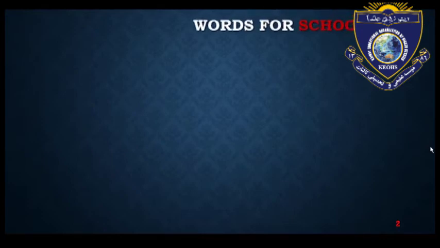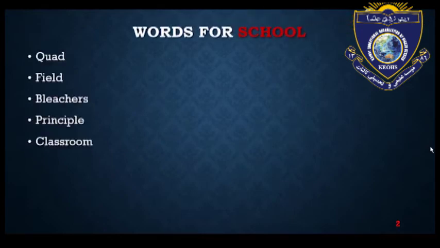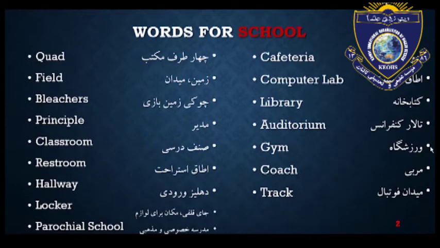Here are some school words that you can see on the screen. Next to them, I have written their meanings in Persian.